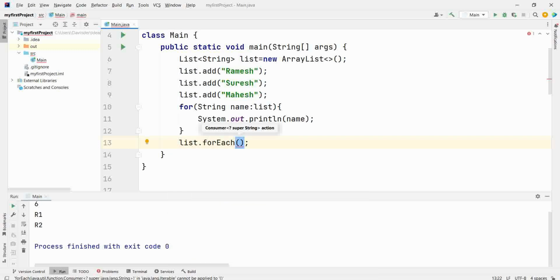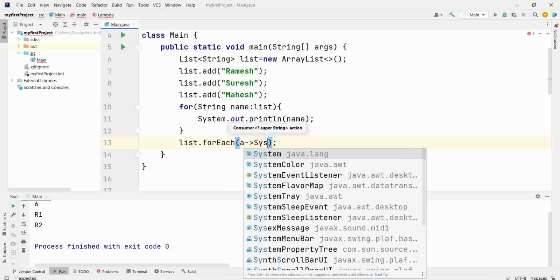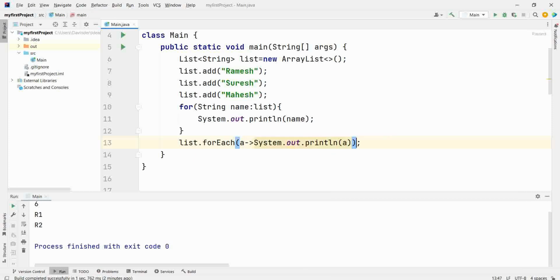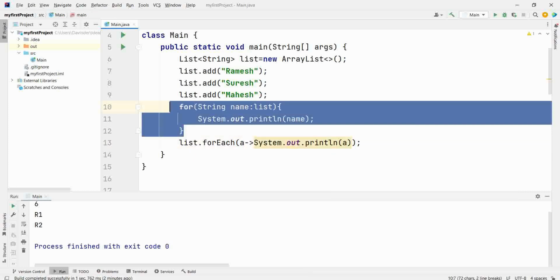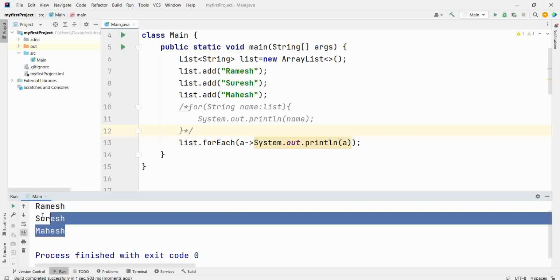That's it. Now use the lambda expression like a arrow System dot out dot println a. This is using Java 8. So this is forEach. Run this. Correct.